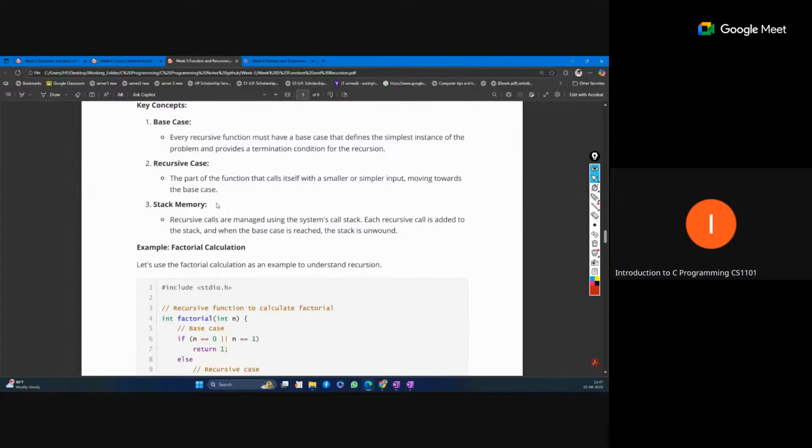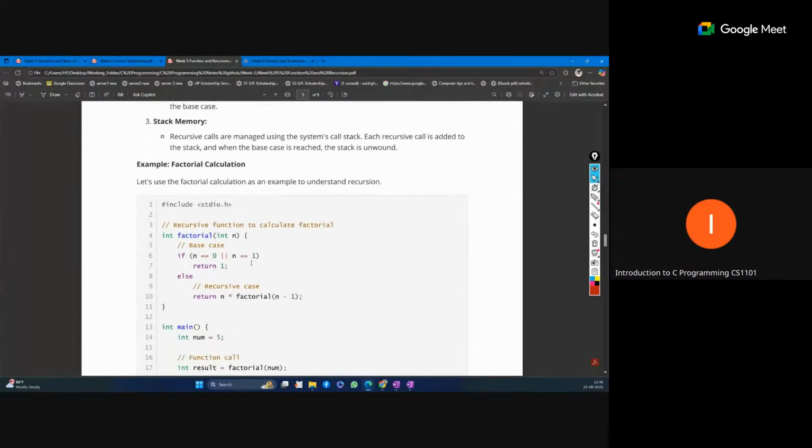Stack memory is a memory where all these variables are stored. In recursion we are calling the same function, but each call generates a new stack frame to store the variables for that local function call. So stack memory is used.